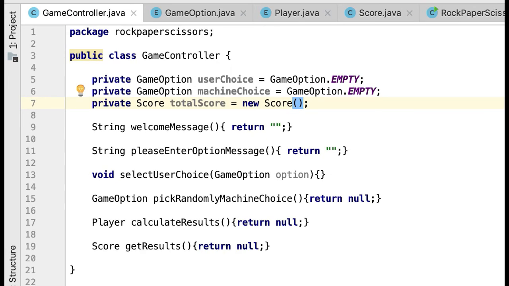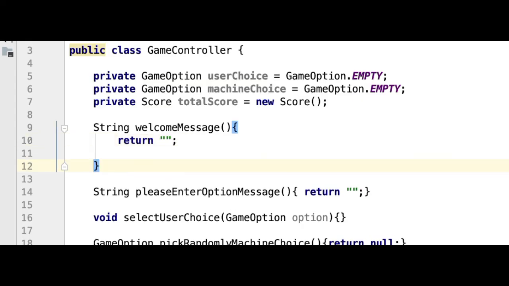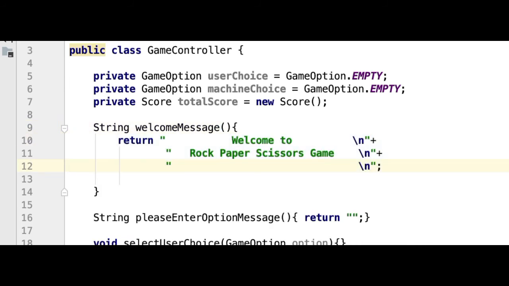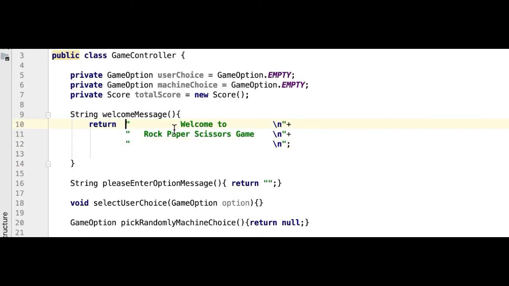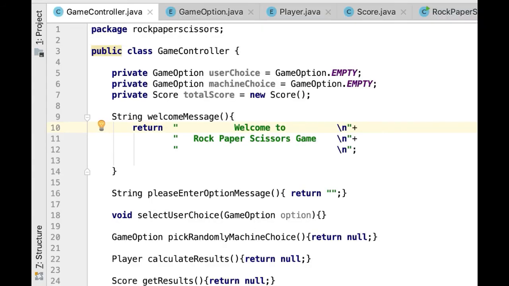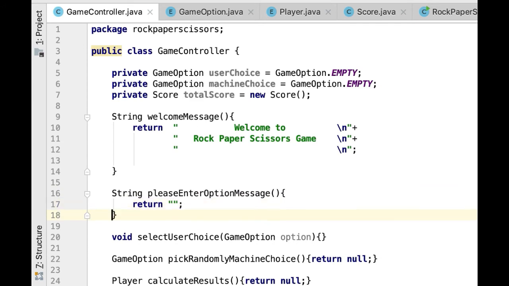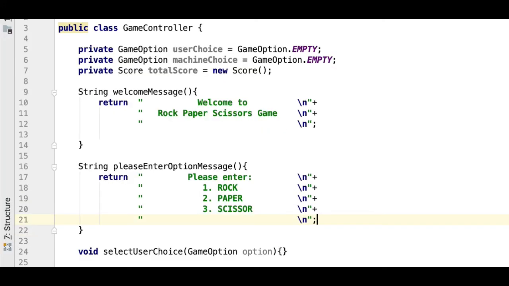So these three fields is the information this class is going to hold. Alright, so let's start writing the code for the methods. The first method is the welcome message method, and all this method has to do is printing the message welcoming the user. Now the other method is the please enter option message. So this message here is going to show the user available options, which are rock, paper, and scissors, each with its corresponding number. So all this method has to do is returning a string with the message to display.